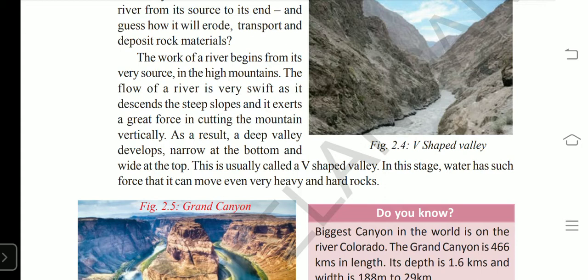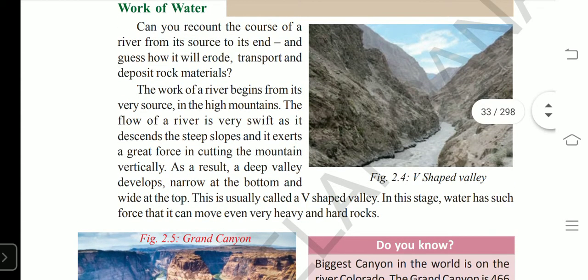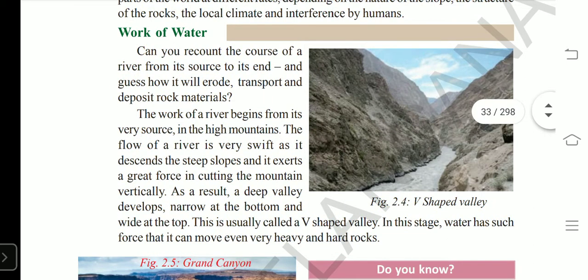And if you are not able to understand how a V-shaped valley is created, just make some small dunes at your home with mud and take a bucket of water, start pouring on the top of the sand dune which you created.